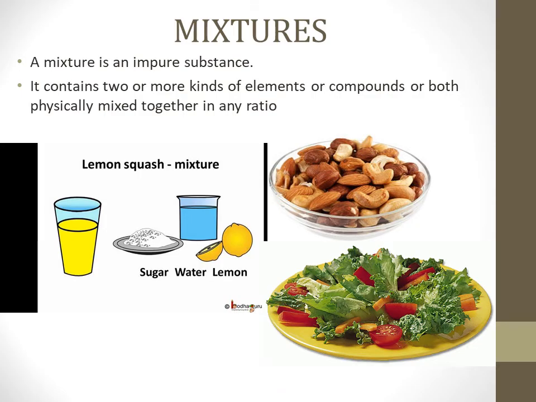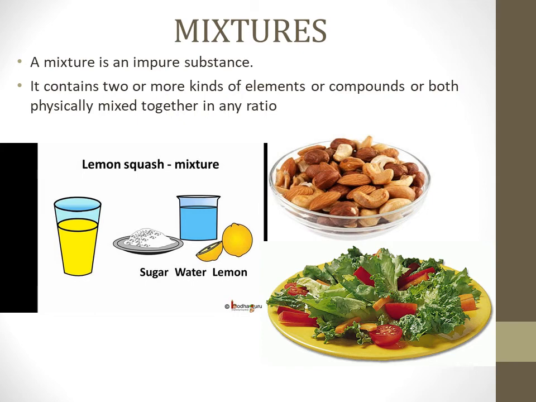Compounds. Compounds are formed by the combination of 2 or more elements. Water is a compound, H2O, containing 2 hydrogen atoms and 1 oxygen atom. Like that, magnesium sulfate is a compound. It contains one magnesium atom, one sulfur atom, and four oxygen atoms. So when two or more elements combine chemically, then it is called a compound.